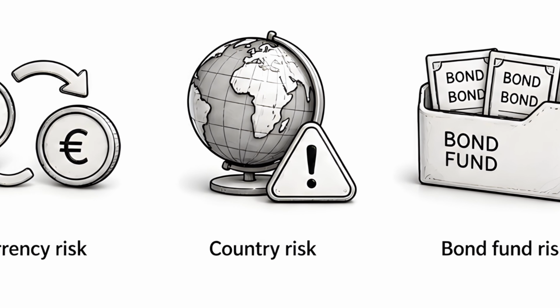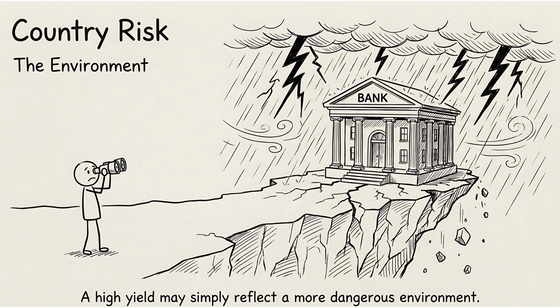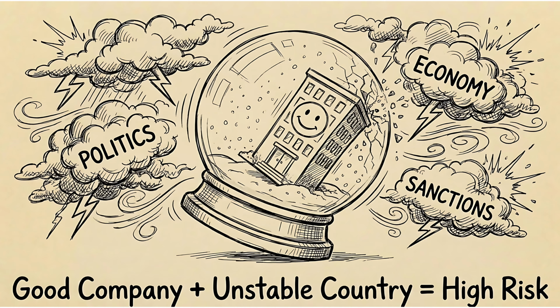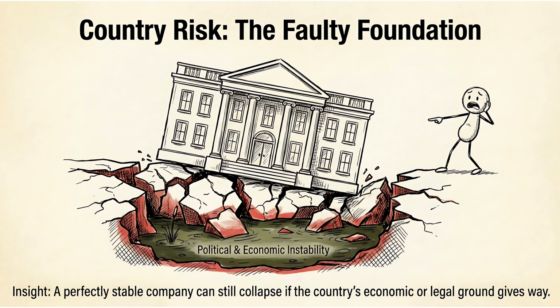Country risk. Currency is one layer. The country behind the bond is another. Country risk means the political, legal, economic, or financial environment can affect repayment or market value. A government bond in one country can be treated as very safe. A government bond in another country can carry much more stress. The difference may come from public finances, political instability, capital controls, sanctions, legal changes, or pressure on the local currency. This can affect companies too. A company may look stable, but the country around it can make payment, trading, or money transfers harder. So a high yield from another country needs careful reading. It may be paying more because the environment carries more risk.